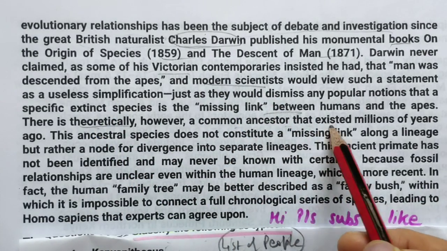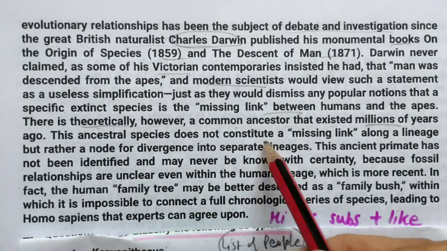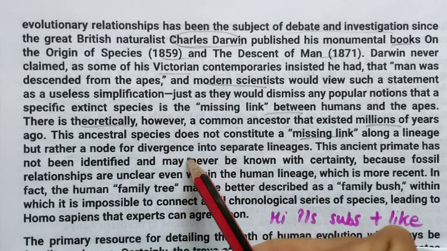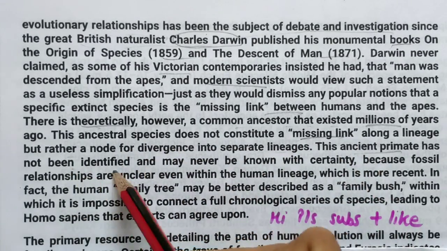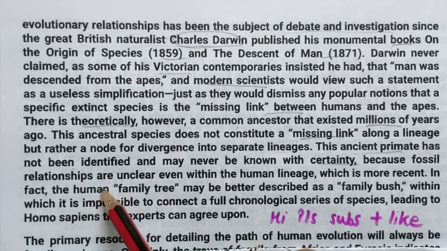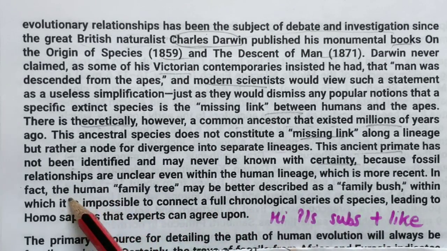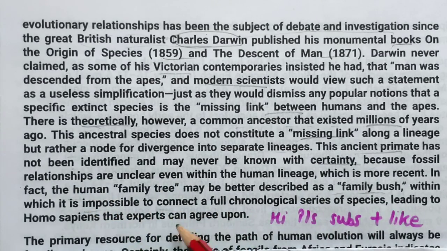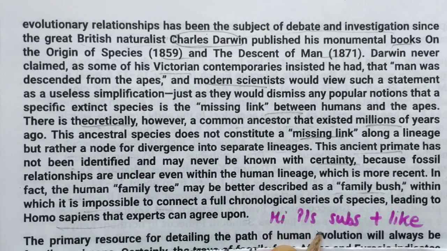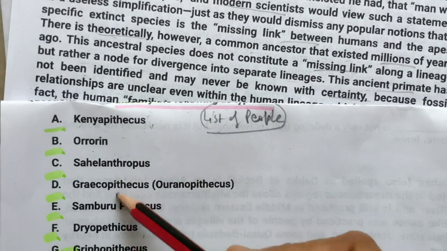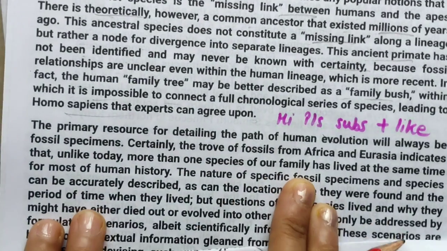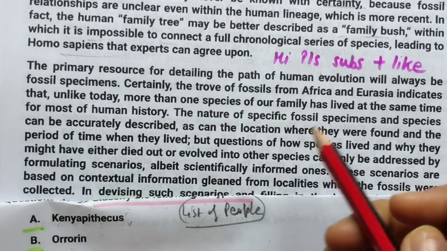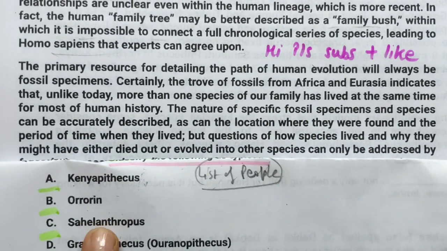Have a common ancestor, millions of years, the ancestral species, missing link along a lineage. This ancient primate has been identified because of the fossil relationship. More family tree, better describe family. Oh no, here also nothing is there. In the second paragraph, nothing is matching with these spellings. Okay, let's move to the next, third paragraph, so you can see the spellings also.